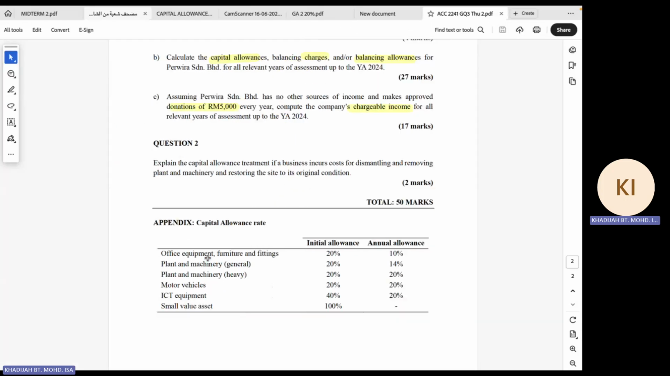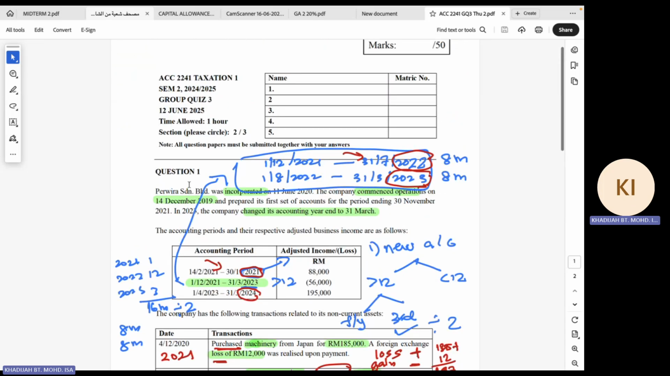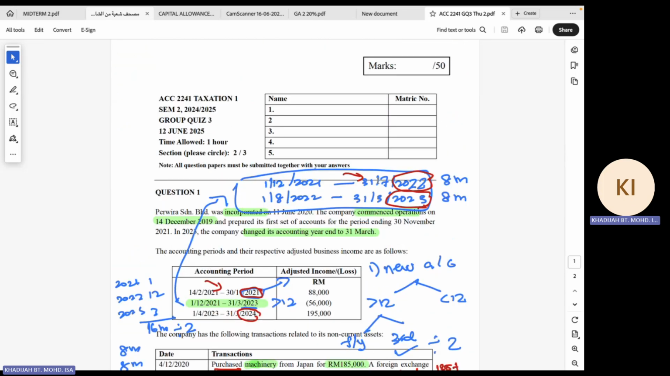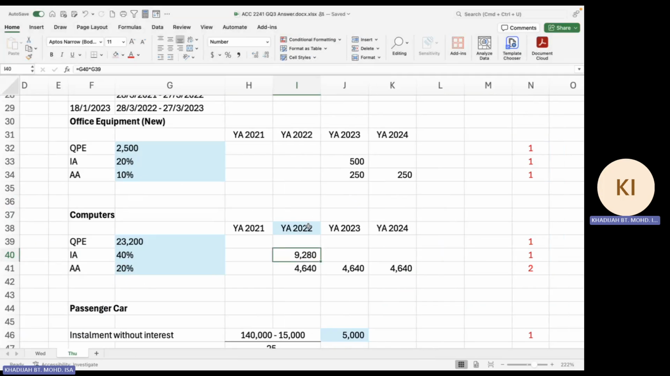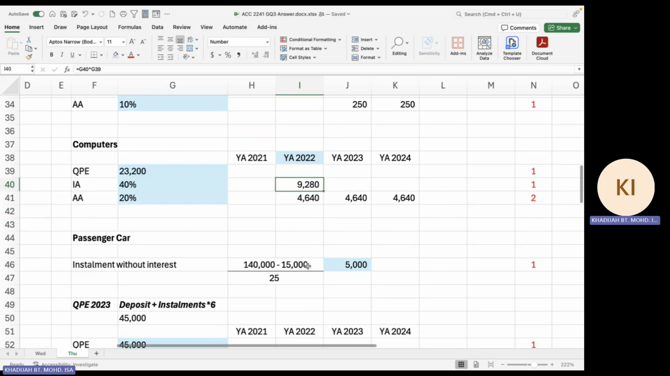And computer here, it was purchased on 3rd of July 2022. So this is YA 2022. How do you know 3rd of July 2022 falls here? So 3rd of July 2022 falls here, so this is YA 2022. So that's why in YA 2022 you can claim 40% and 20%.